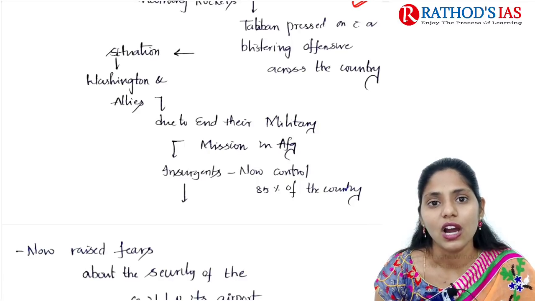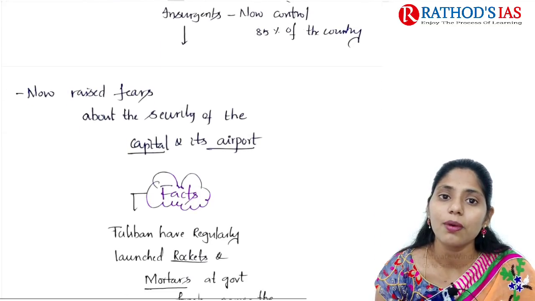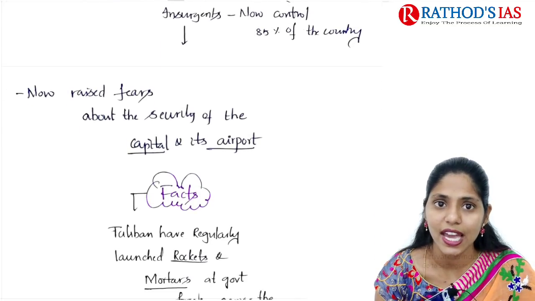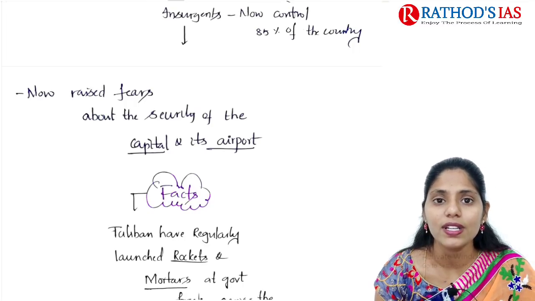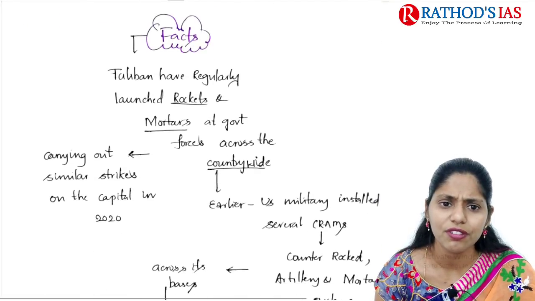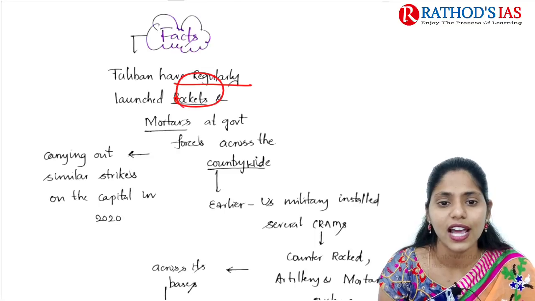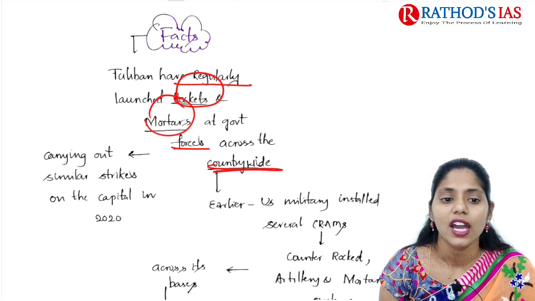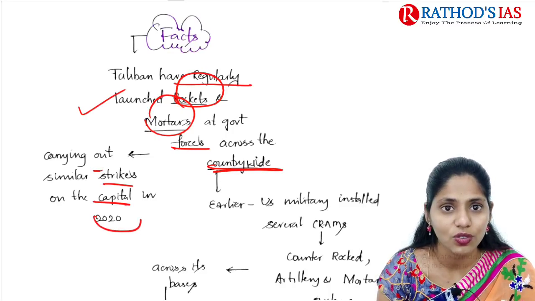Because of this, insurgents now have control of about 85% of the country. It raised fears about the security of the capital as well as the airport. So at Kabul airport, the government came with this anti-missile system. Some important facts: the Taliban have regularly launched rockets and mortars at government forces across the country, and they are also carrying out similar strikes on the capital that started in 2020 onwards.